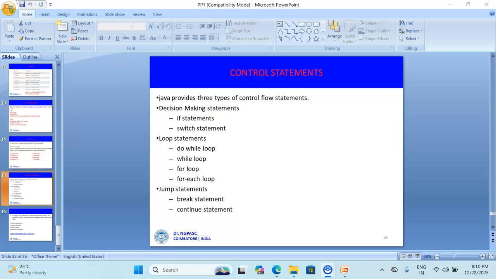The next statement is the jump statement, that is break and continue. Break is used to exit a loop or a switch statement immediately. We use break for that. Next one is continue. It skips the current iteration of the loop and moves to the next one. This is the use of the continue statement.